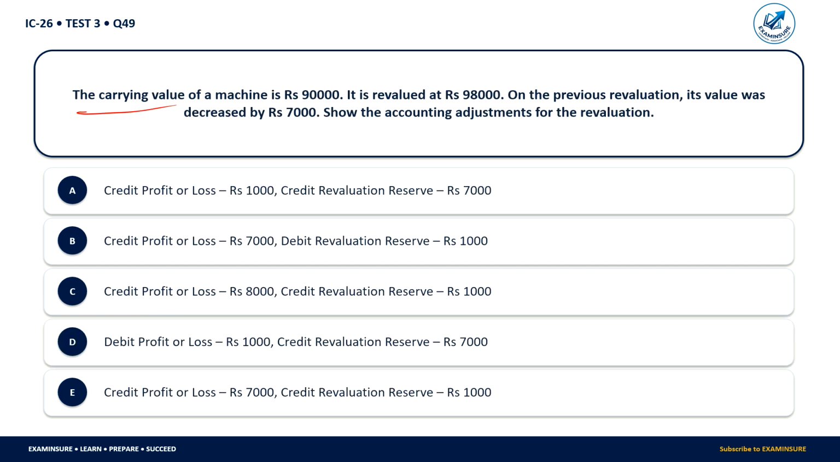The carrying value of a machine is 90,000. It is revalued at 98,000. On the previous revaluation, its value was decreased by 7,000. So what is the accounting adjustment for the revaluation?